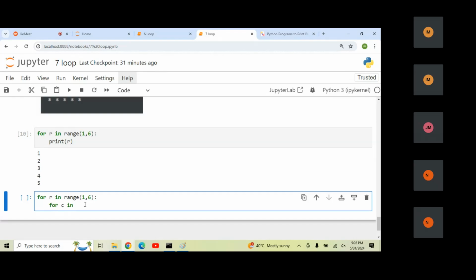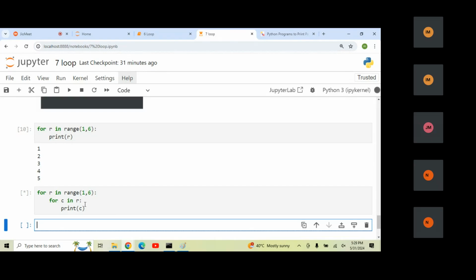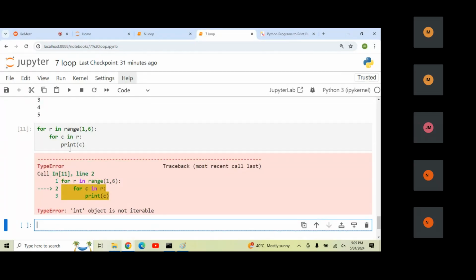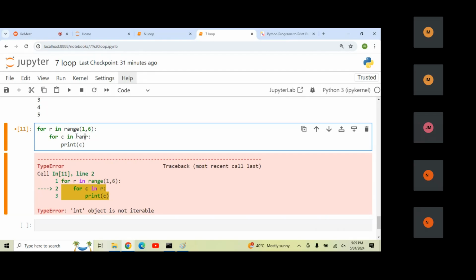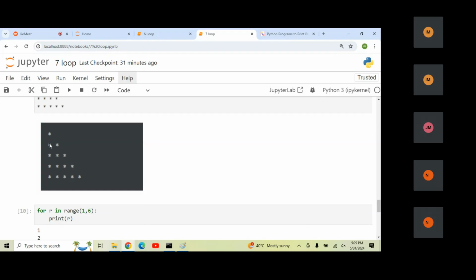So here I'm going to write the loop, iterating from the rows. And here I need to print, let's check whether the columns are printing or not. Now you can see an error, integer update. So here we need to take the range of rows. Now you can see the first index, index 0, the particular columns are printing. Now you can see the total count: 1, 2, 3, 4, 5, 6, 7, 8, 9, 10, 11, 12, 13, 14, 15.